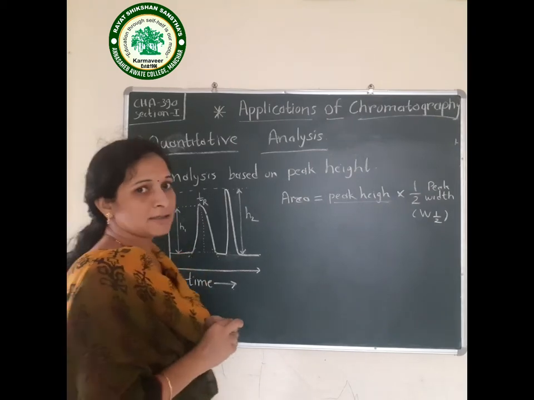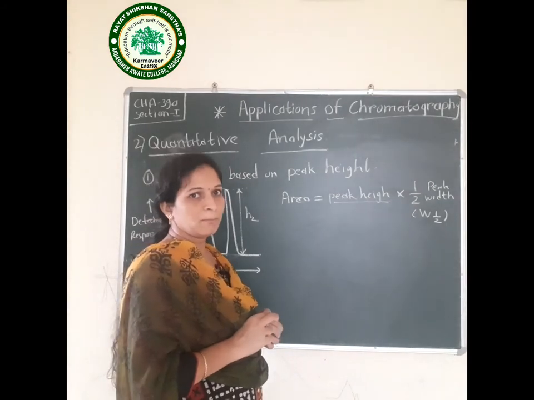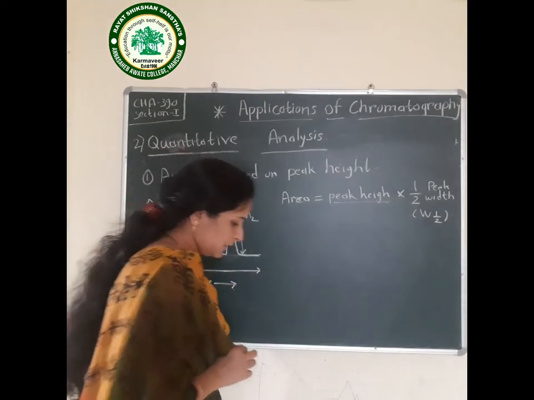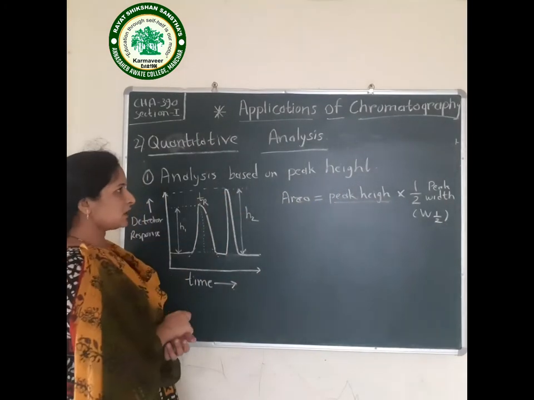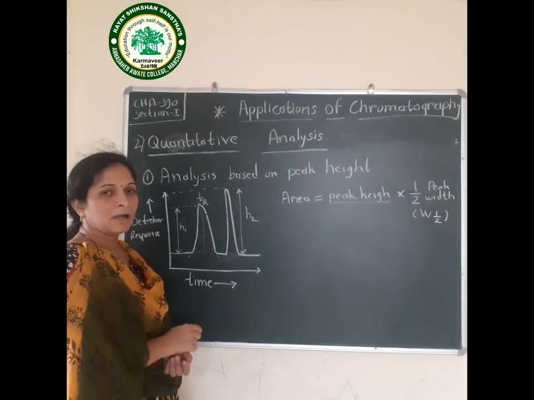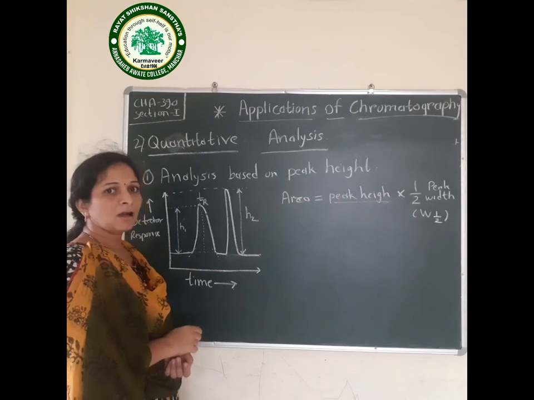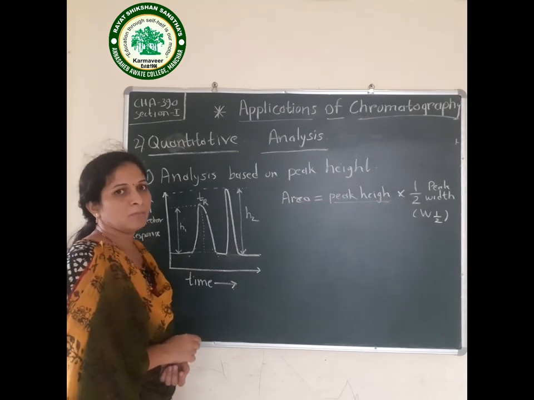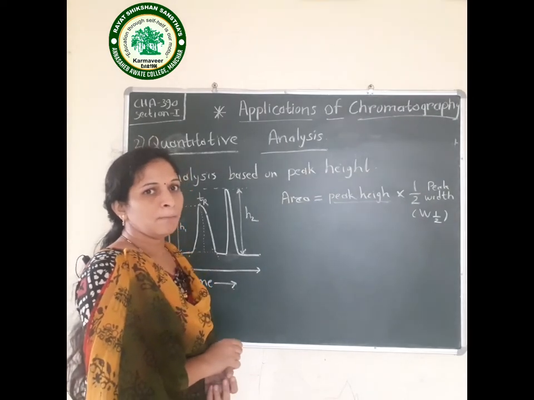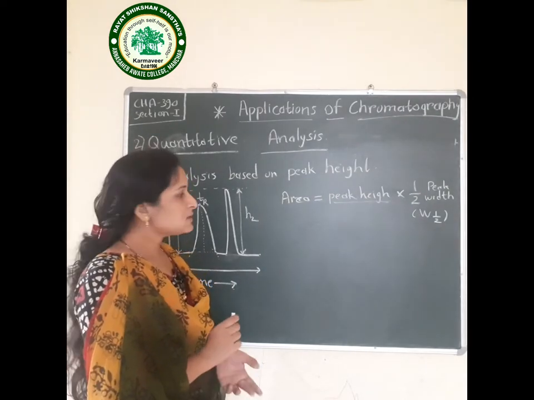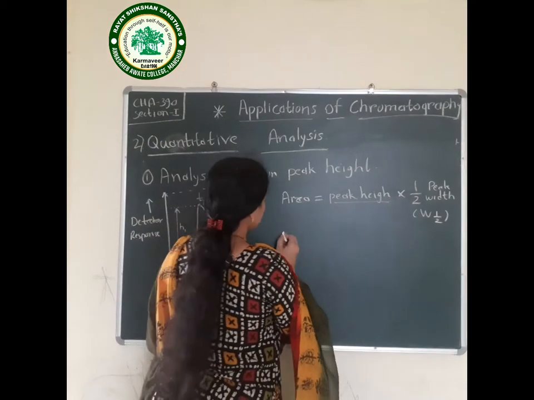Now we should take some precautions during measurement of this peak height. When we are measuring the peak height of the sample and the peak height of the standard, the conditions should be the same. You should not vary the conditions during the measurement. Now which are those conditions?